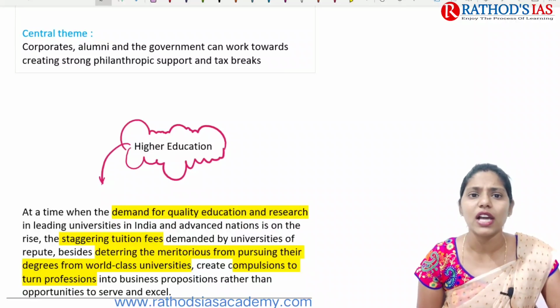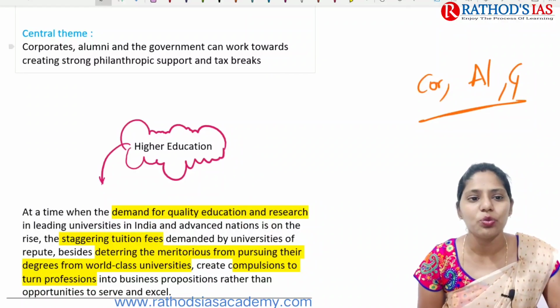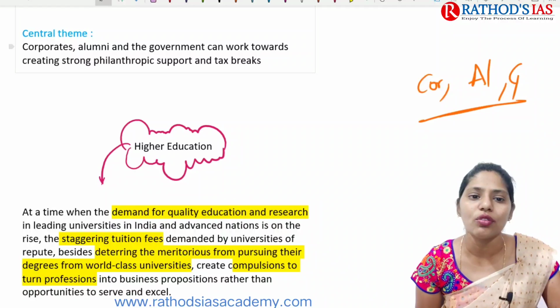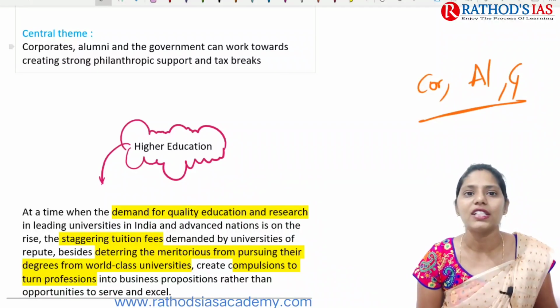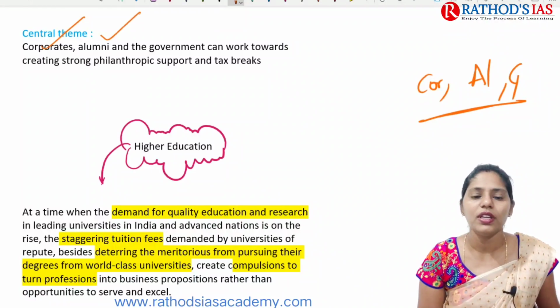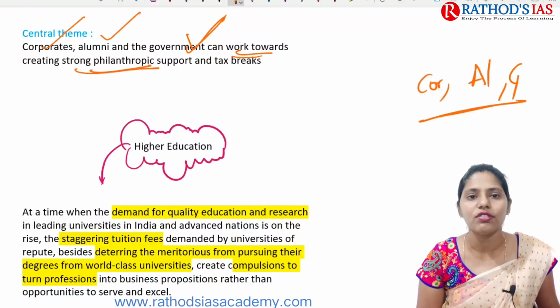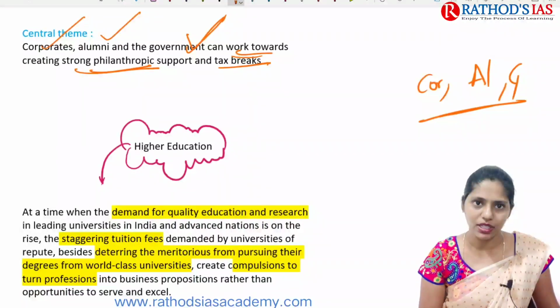The central theme of this article is that corporates, alumni and the government can work towards creating stronger philanthropic support as well as tax breaks.